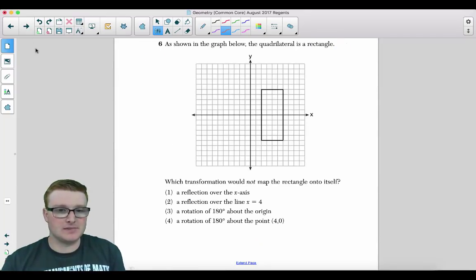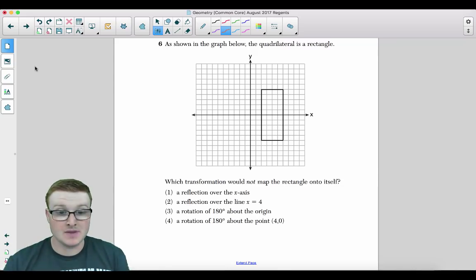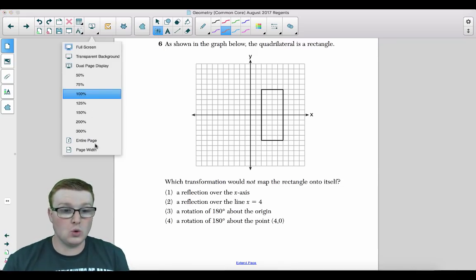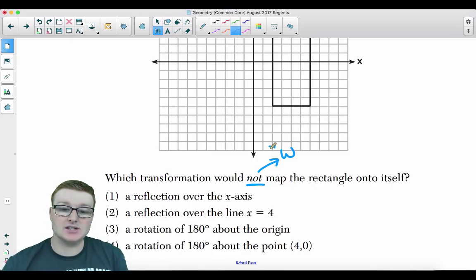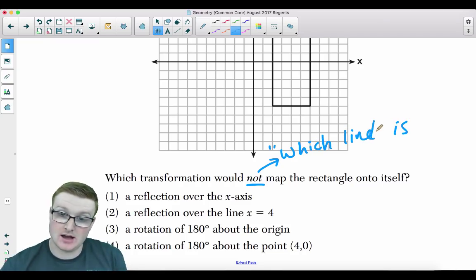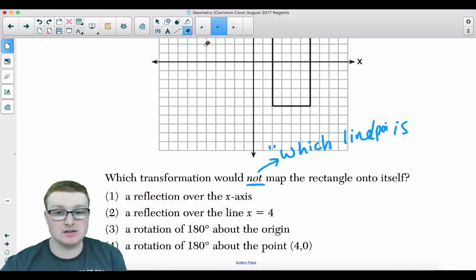All right, moving on. 6. As shown in the diagram or the graph below, the quadrilateral is a rectangle. Which transformation would not map the rectangle onto itself? What does that mean, not map the rectangle onto itself? You're asking yourself the question, which line or point, I should say, let me erase this,